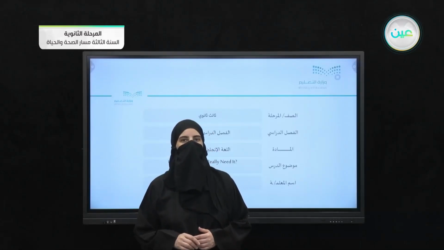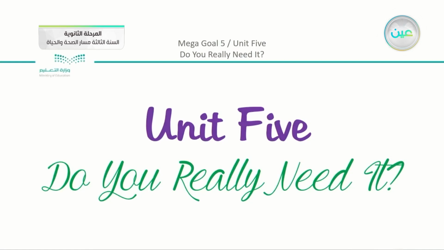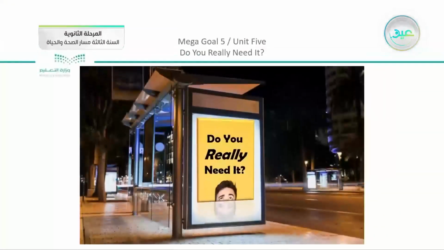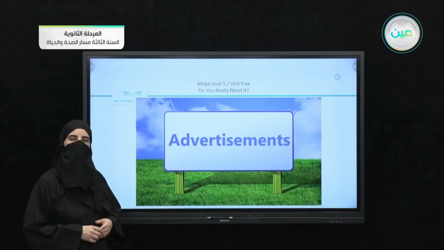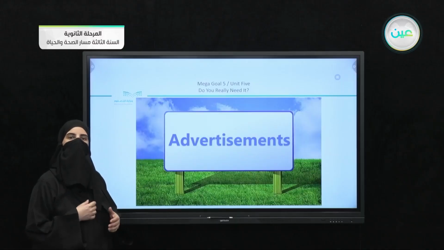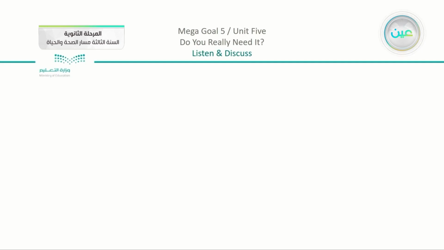Hello students. Yesterday we started our Unit 5, and the title of the unit is Do You Really Need It? Now we know that this is something that we see all the time, and we had the discussion about the basic word here, which is advertisements. We discussed different kinds of advertisements.